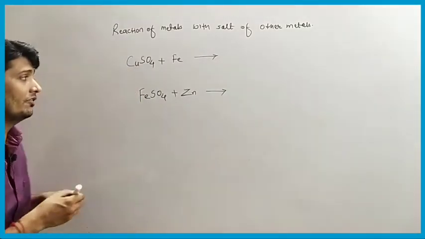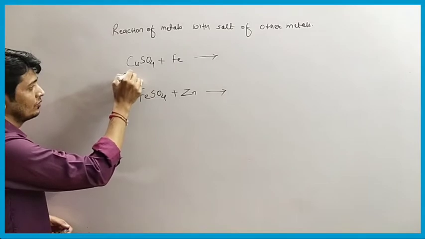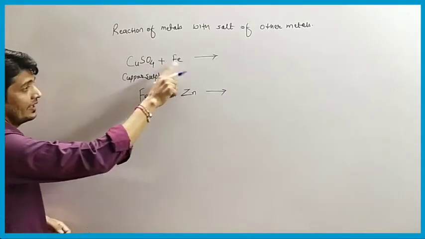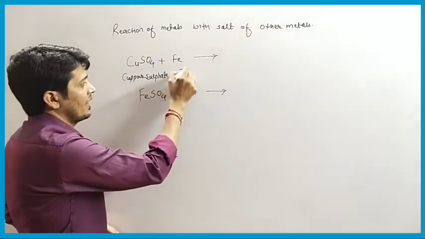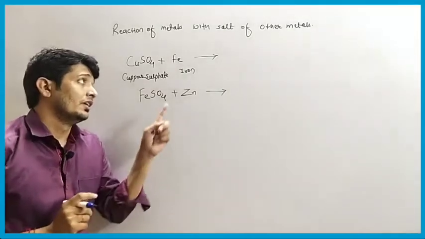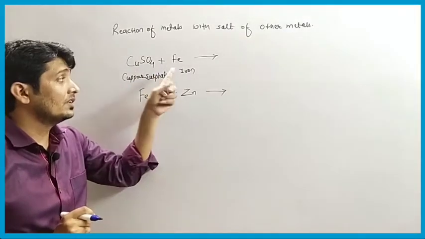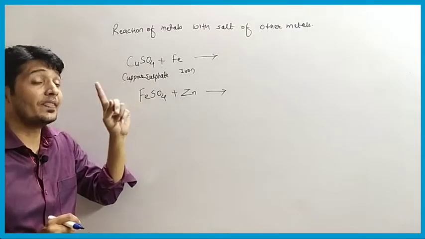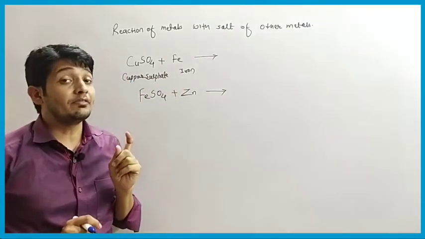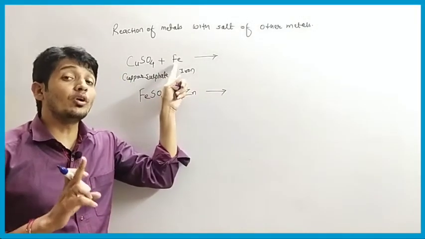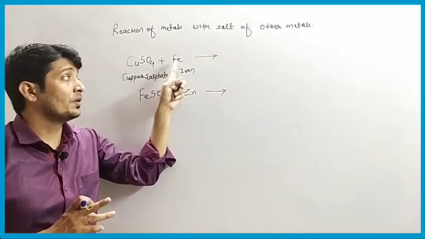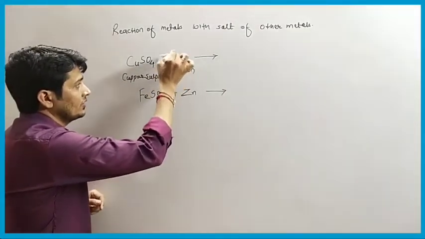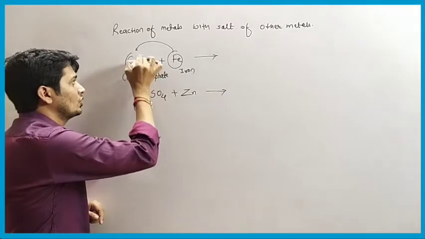It is copper sulfate. So we have to write the name. It is copper sulfate. It is ferrous. Ferrous is nothing but iron. When we dip the iron nails or iron objects in the solution of copper sulfate, then we know, in the reactivity series we have already discussed, ferrous is more reactive than copper. We know ferrous is more reactive than copper. So what will happen? This ferrous is going to replace this copper.